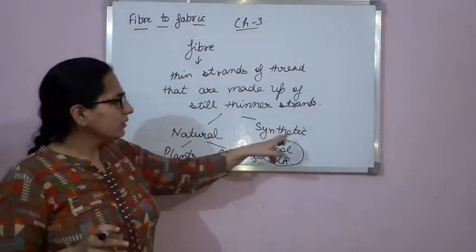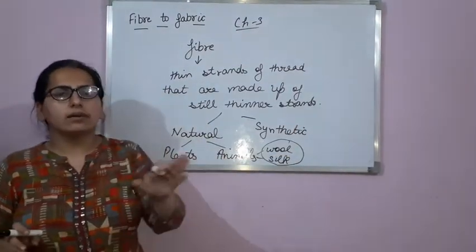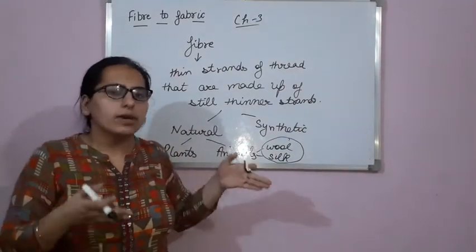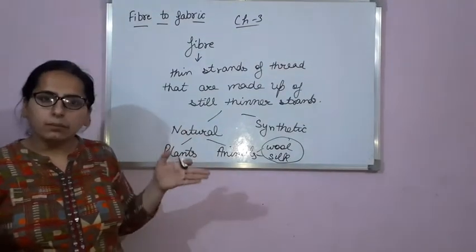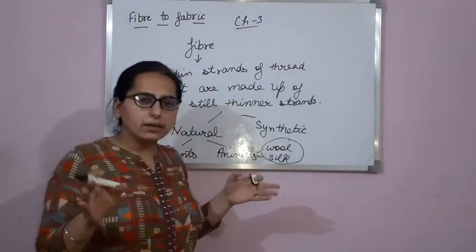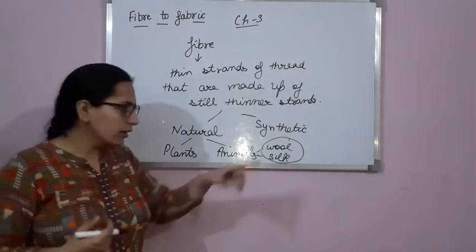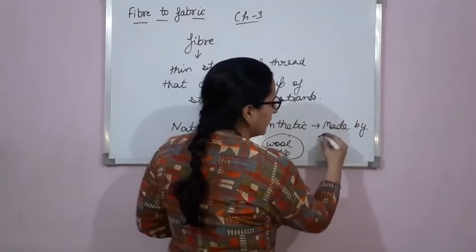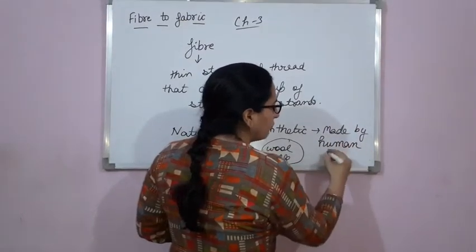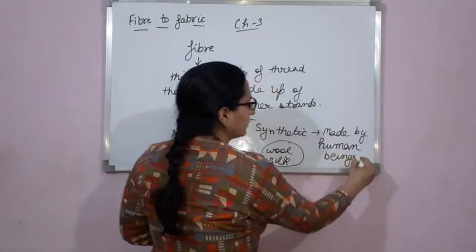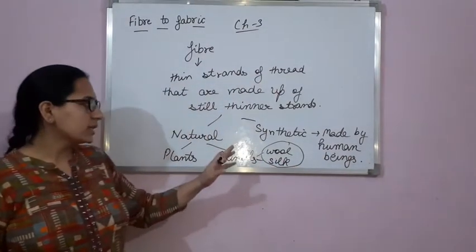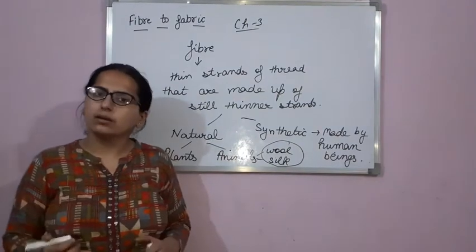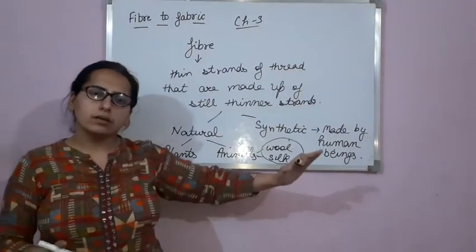Okay. Now next is synthetic fiber. As the name suggests, synthetic fibers are the fibers that are made by human beings in factories. Okay, so synthetic fibers are made by human beings or man-made fibers. Clear? Now example of synthetic fiber: polyester, nylon. Clear? So this was about fiber.